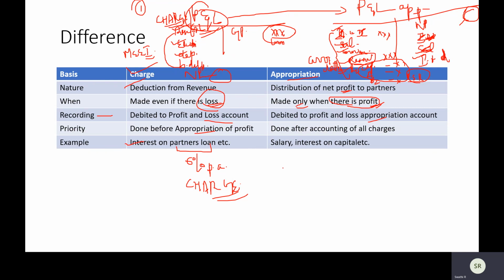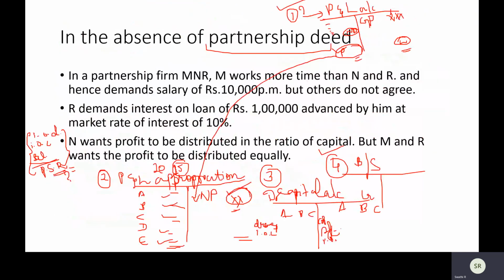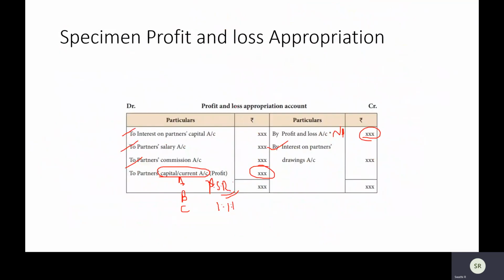Now I told you, after P&L, what comes next? After P&L, we will be preparing something called the capital account. Like if you see here in the P&L appropriation account, finally what is written is the amount to partners. This is the final amount. You're distributing that in their profit sharing ratio. Without a partnership deed, 1:1:1, else whatever is given in the question.